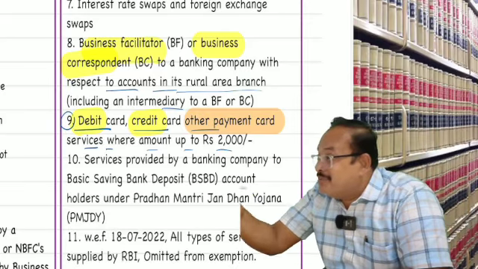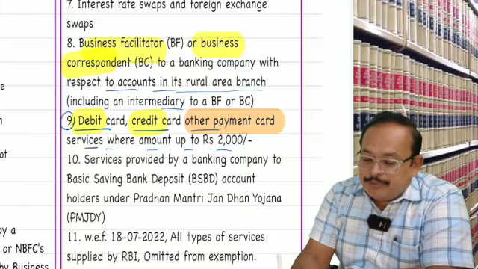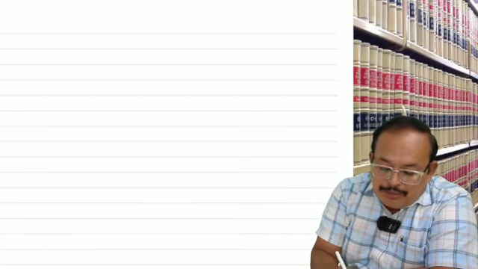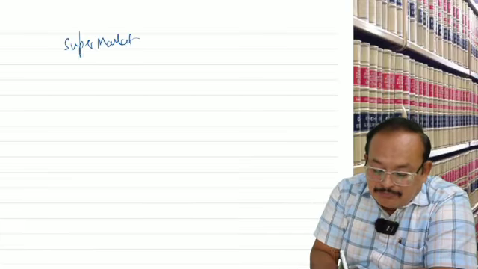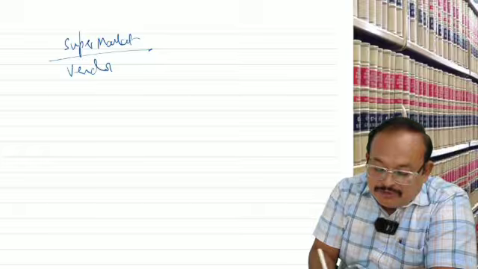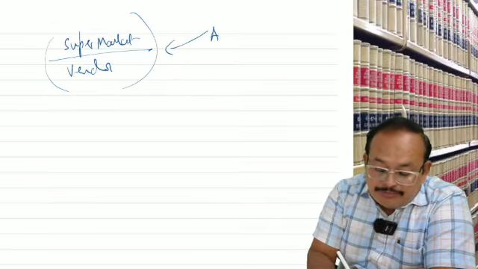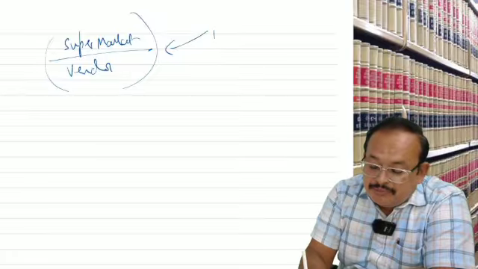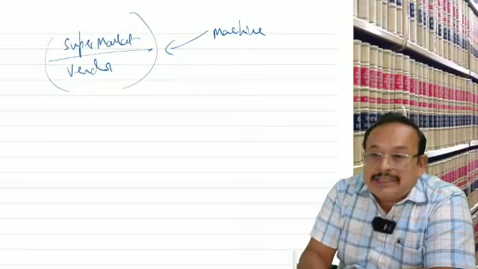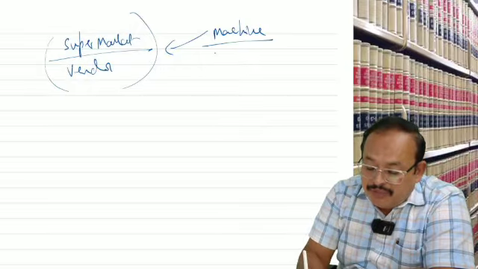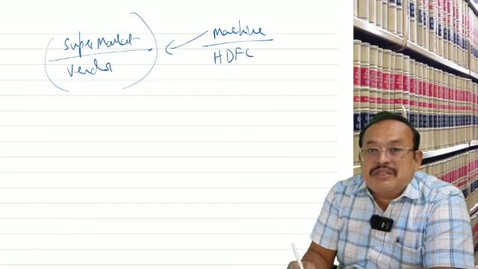Not charges are exempted. Example, this one. Let us say a particular supermarket is vendor. This fellow taken the machine. Which machine? Card swiping machine. Machine of HDFC.